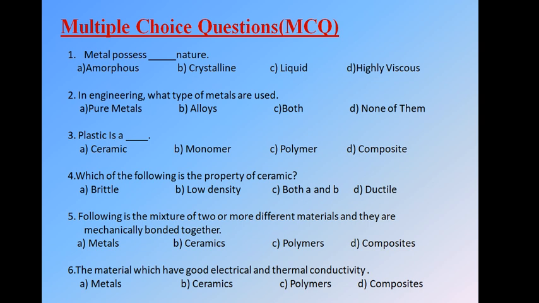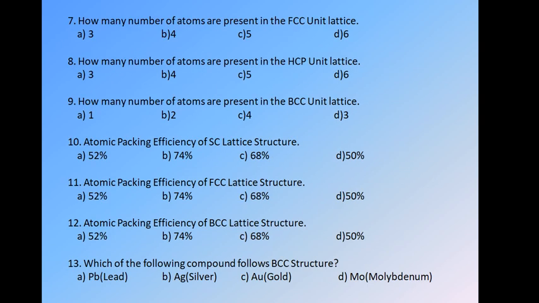Next we have the sixth question: the material which has good electrical and thermal conductivity. We have options: A, metal, B, ceramics, C, polymers, and D, composites. As we know, ceramics, polymers, and composites are bad conductors of electricity. So the only option left is metal. So the answer is that metal has good electrical and thermal conductivity. Okay, we will move to the next one.